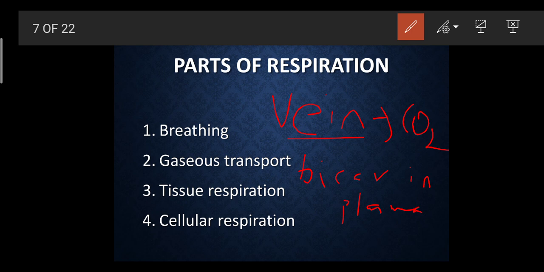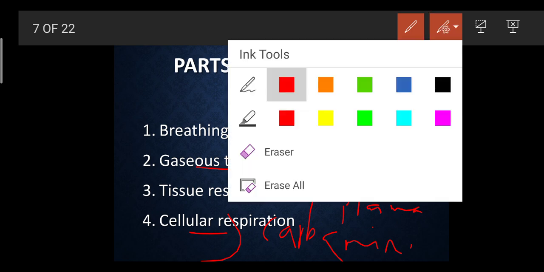What is plasma? Plasma is nothing but the liquid part of the blood. And second, in the form of carbaminohemoglobin.